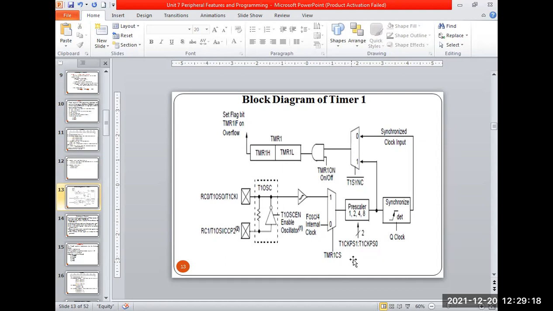ओके, देन if you talk about the T1 CK PS1, bit number 4, 5, 2 bits are there. It will select the scalar multiplication. When 1:1, if these bits are 0, 0, it will multiply with 1. If it is 0, 1, multiply by 2. 1, 0, 4, 1, 1, 8. So prescalar can be selected to multiply the count value. Means multiple of 1, 2, 4 like that.